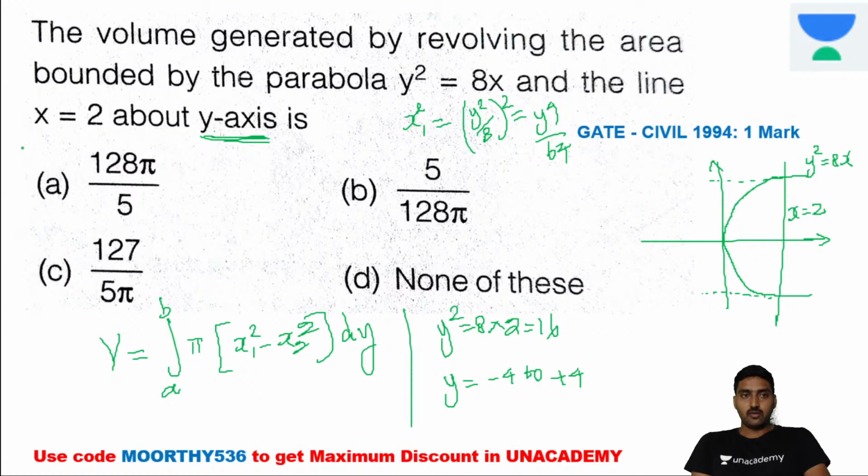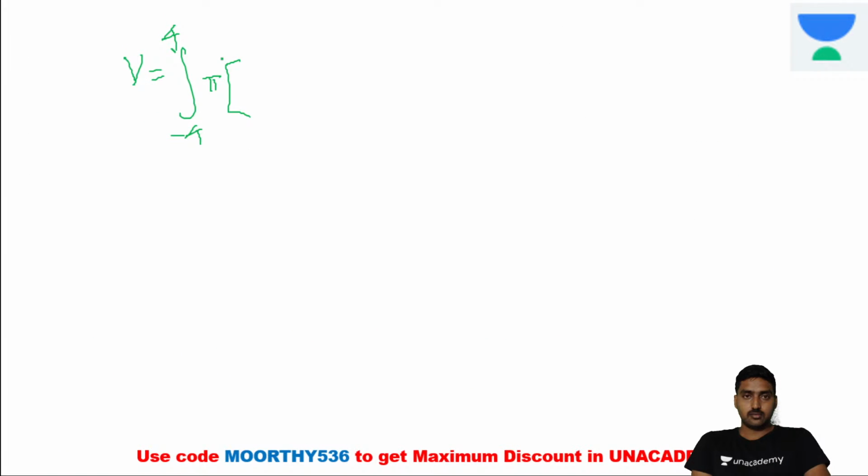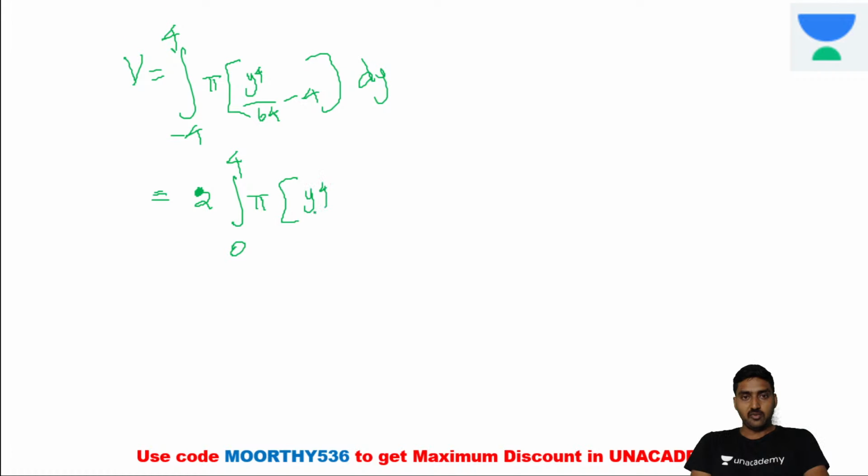Now x2 square is equal to 4, so y power 4 divided by 64 minus 4 into dy. Now do the integration. Since it's minus to plus, we can write 2 into the integral from 0 to 4 of pi into y power 4 divided by 64 minus 4 into dy.